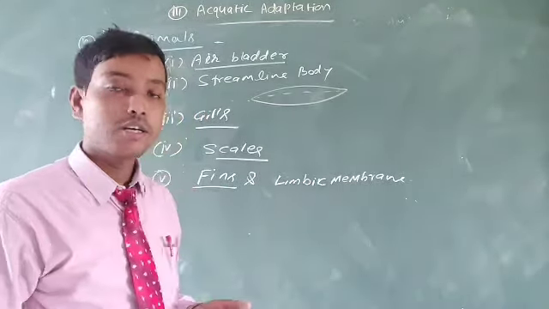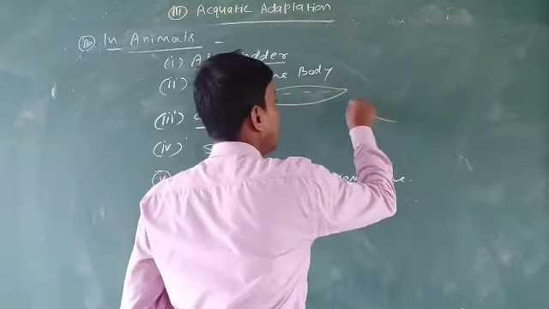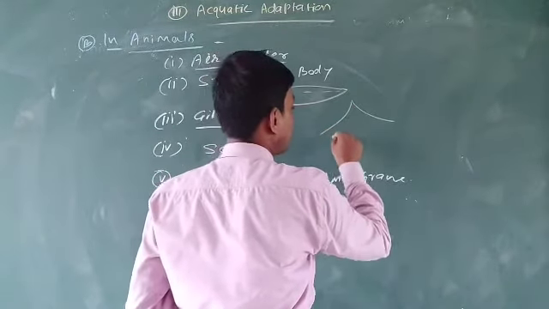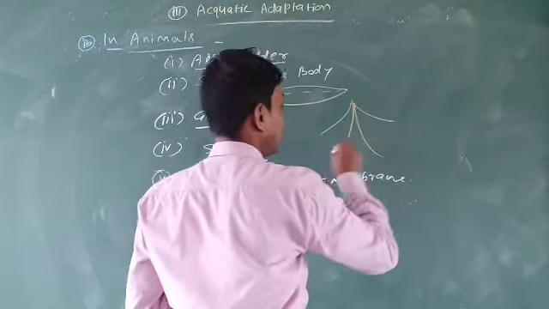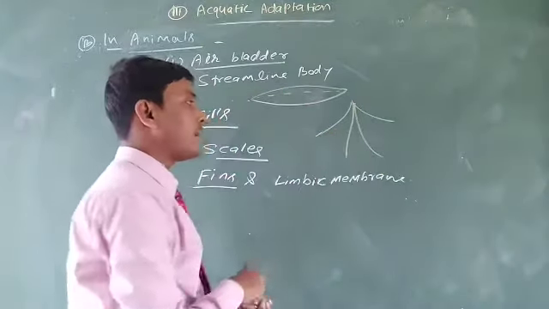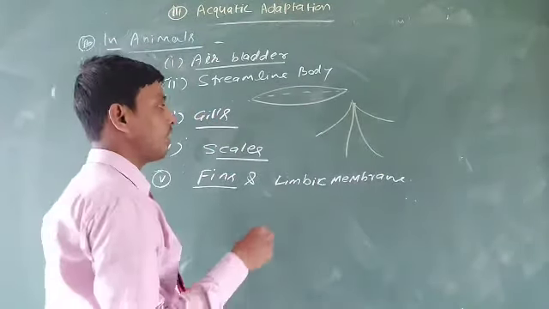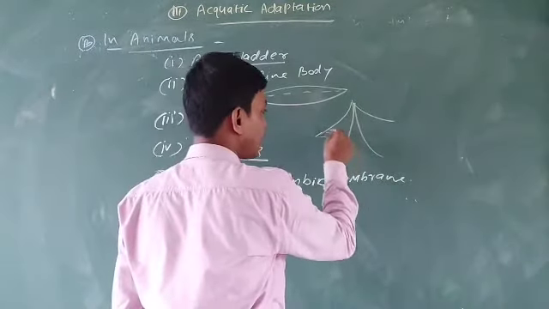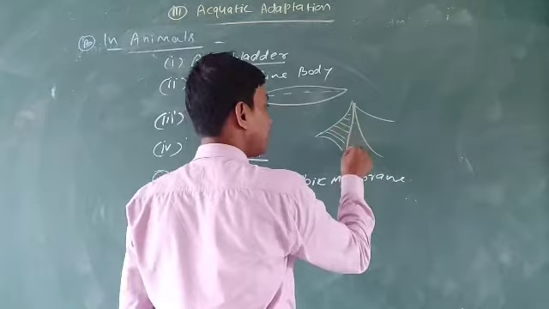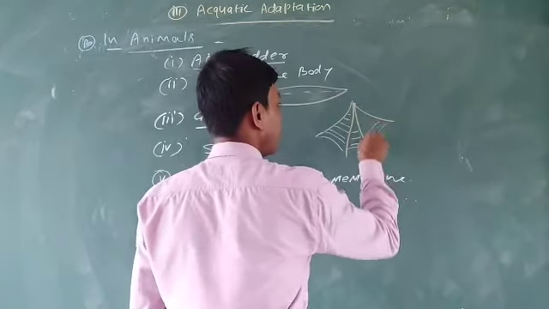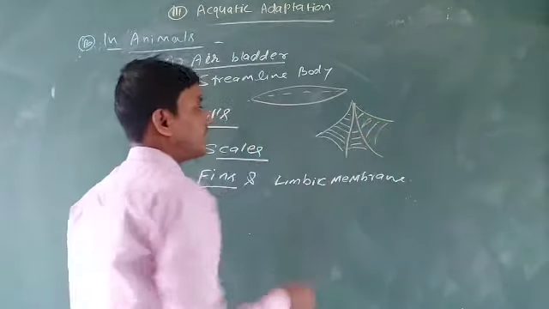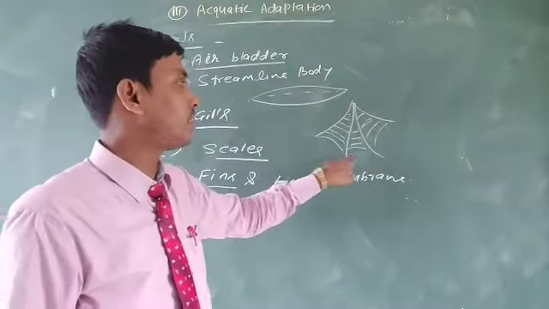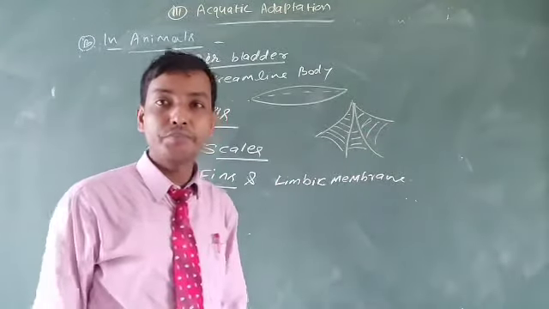Many frogs have web-like patterns on their posterior as well as anterior limbs. The posterior limbs possess the membrane in between the digits. These are the digits of the limbs.